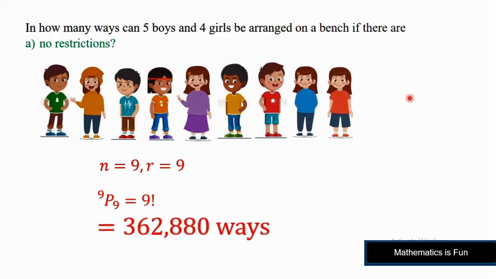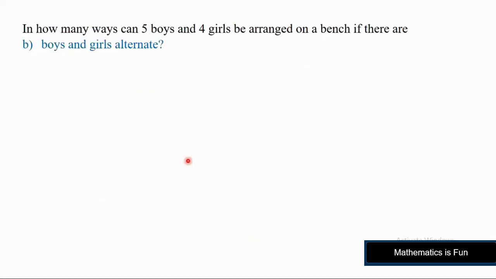So in 3,62,880 ways we can arrange these 9 people in different orders. In how many ways can 5 boys and 4 girls be arranged on a bench if boys and girls alternate? Here we have to arrange 5 boys and 4 girls so that they alternate, like boy, girl, or girl, boy. So let's first have a look at these arrangements.